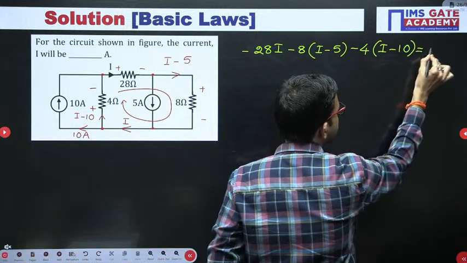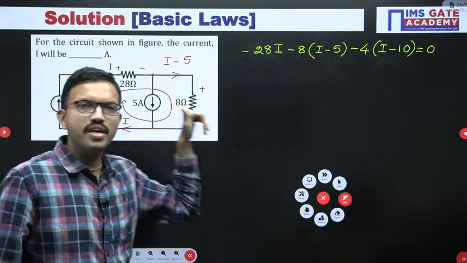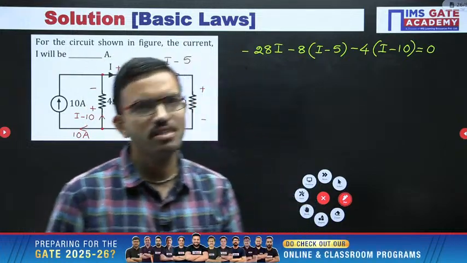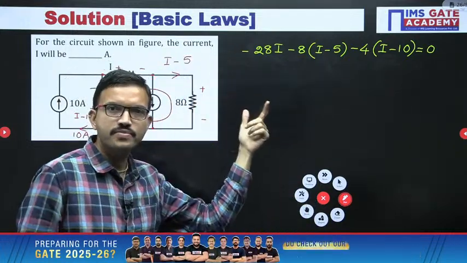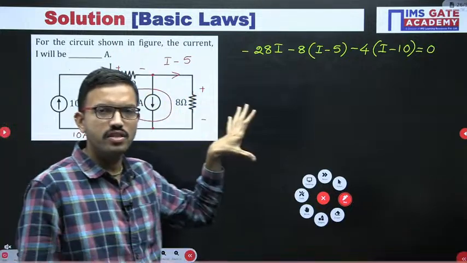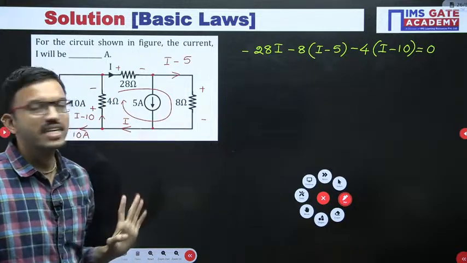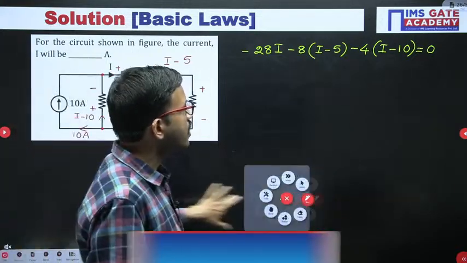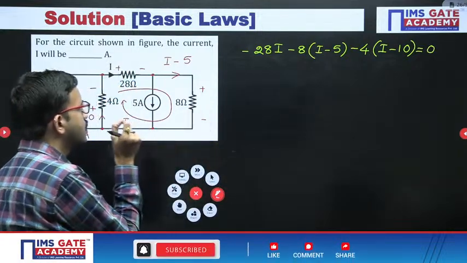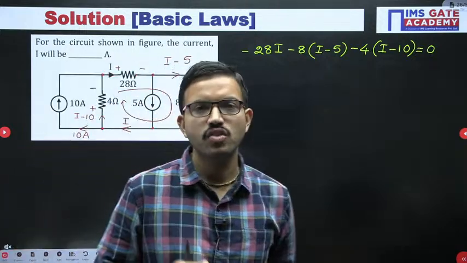is equal to 0. So in any closed path, the algebraic sum of voltage drops around any closed path is equal to 0. That is nothing but KVL. Here I have put the heading, by using basic laws we are solving the question. We have used KCL, we have used Ohm's law, we are using KVL. I hope all of you got the clarity how, even with the help of basic laws, we can solve the question.